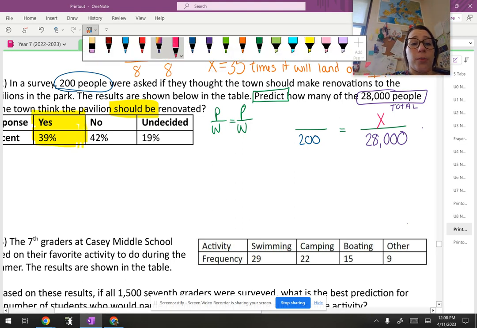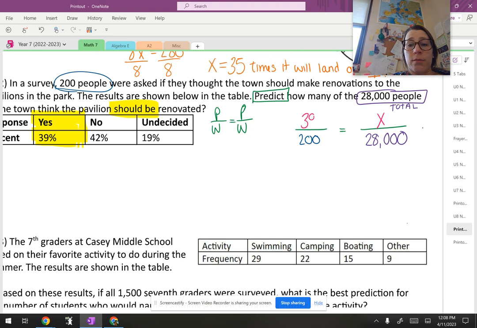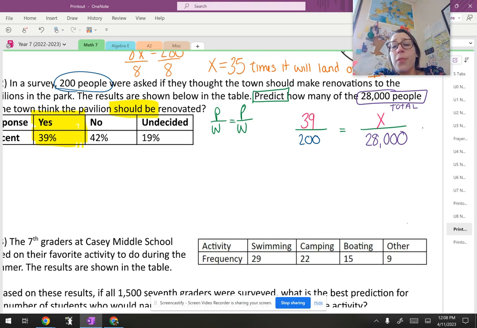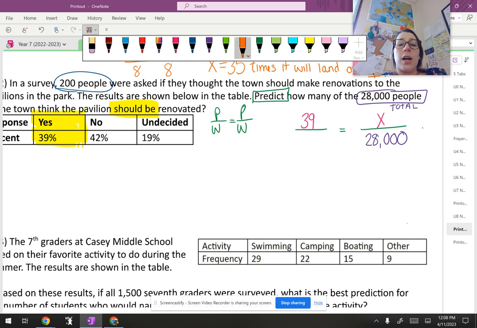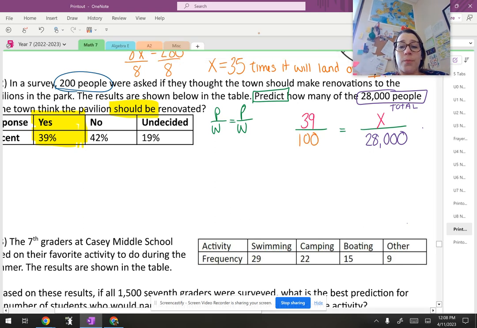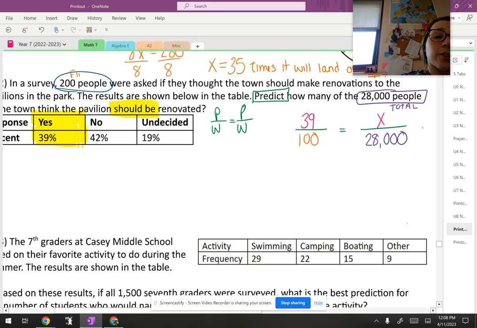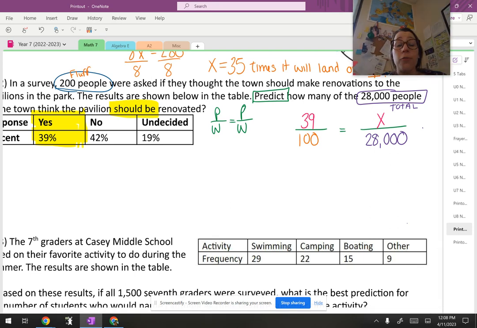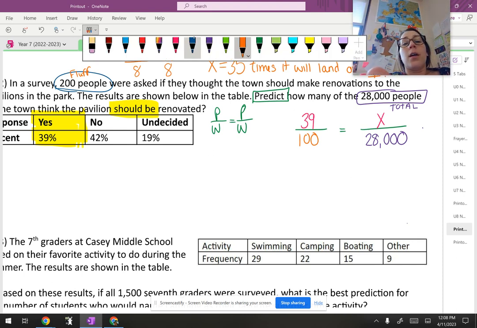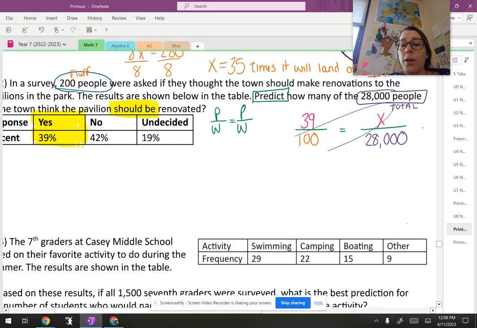So now that leads you to put the 39 on top. But there's a problem here because 39 is a percentage, and we know that percentages are not out of 200. Percentages are out of 100. So this 200 here was actually kind of fluff. You could have used the 200, but you would have had to double the 39. Okay, so cross multiply.